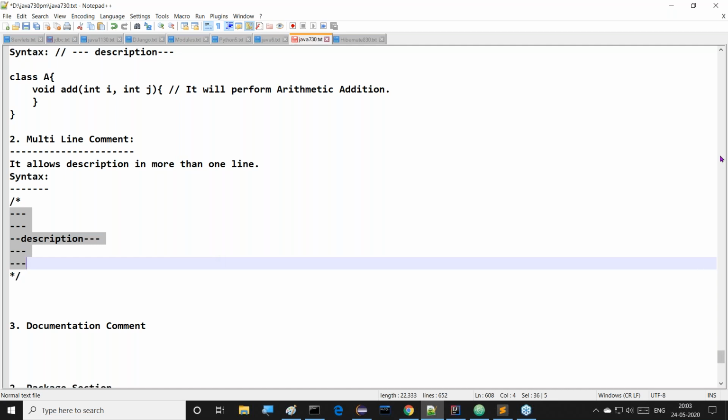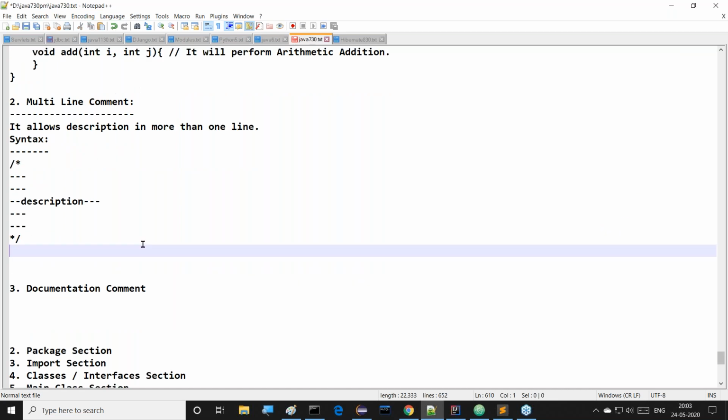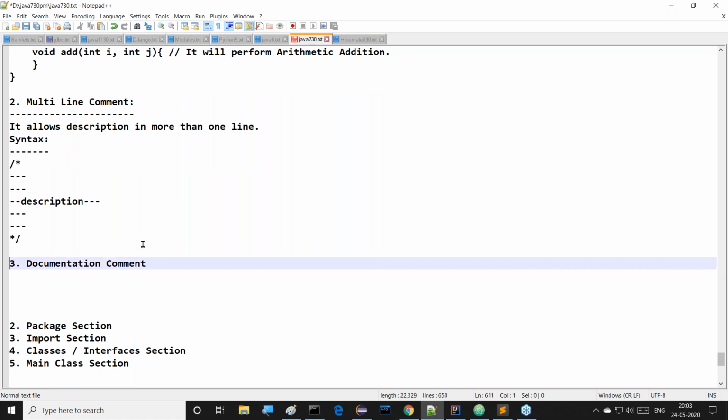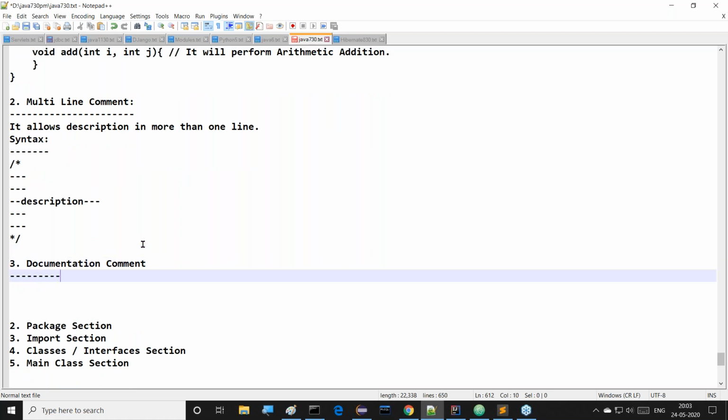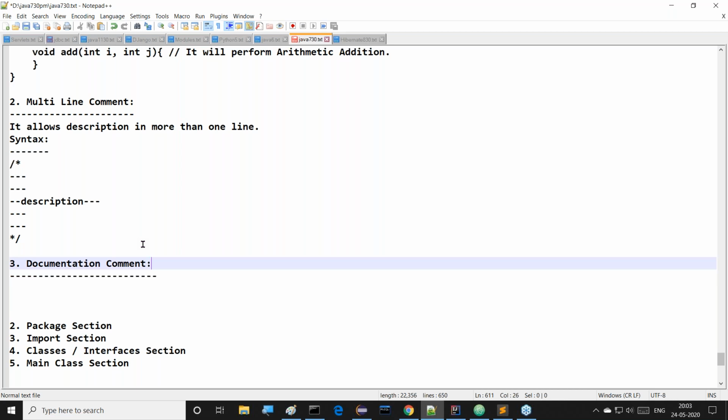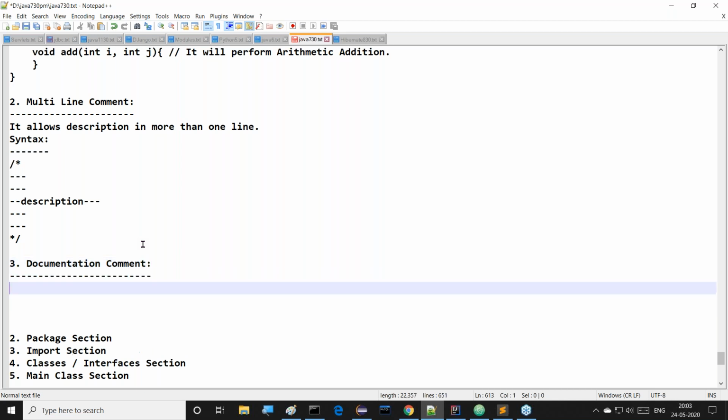Multi-line comment. Everybody understand my point clearly? Next one is, after completion of this multi-line comment, what about the next one? Documentation comment. Observe this clearly. What about this documentation comment here? What are you able to understand about this documentation comment?